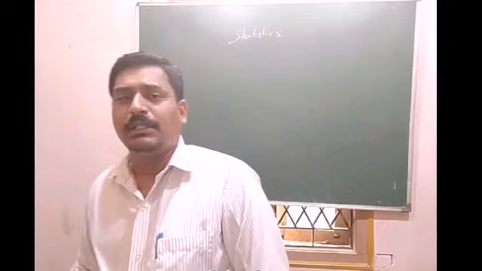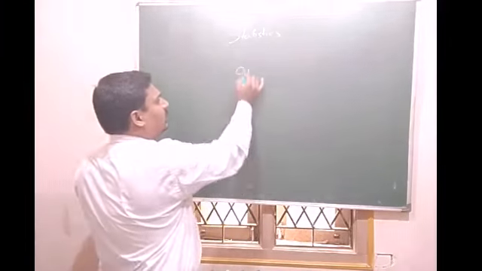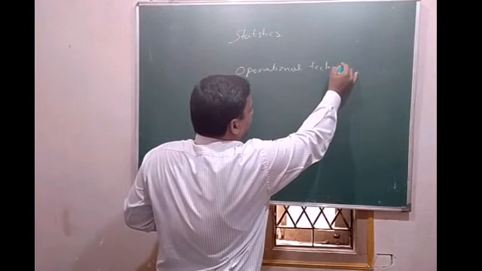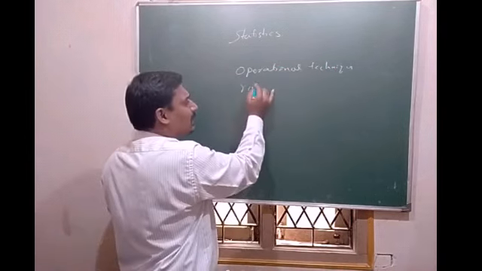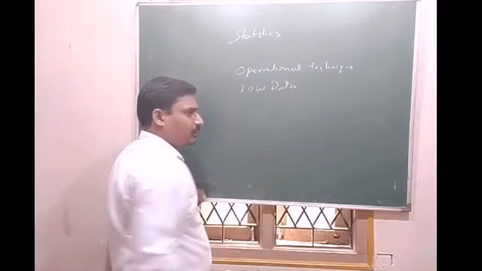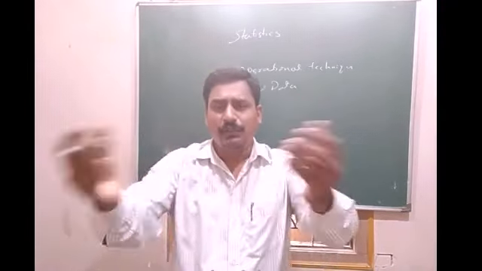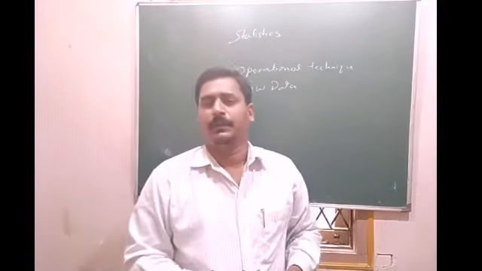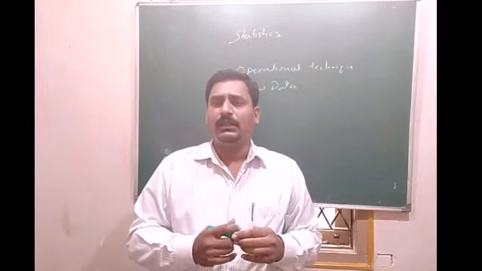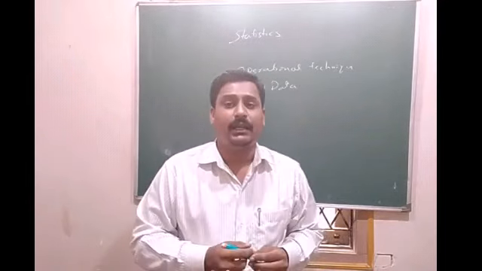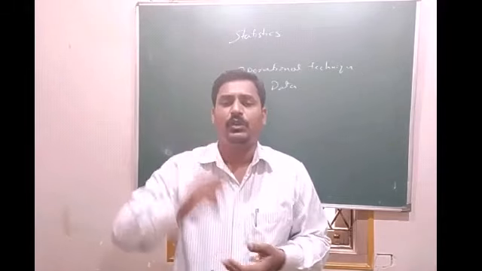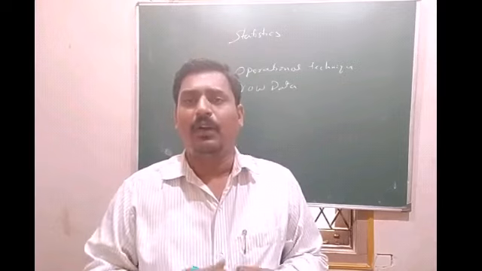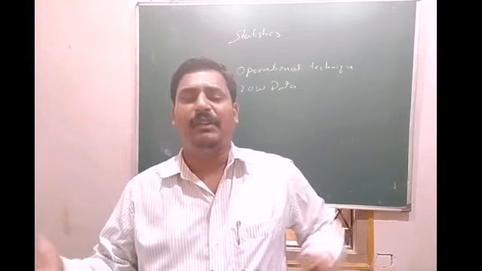Raw data means the data which we collected directly from the field by conducting a survey or observation. When we collect it, we cannot use it directly. We have a number of questionnaires, with feedback taken from different persons in different places.